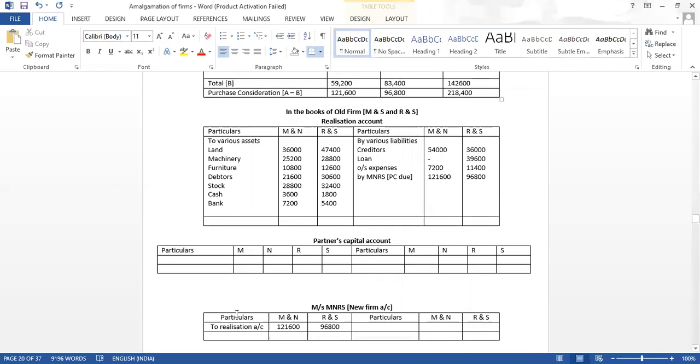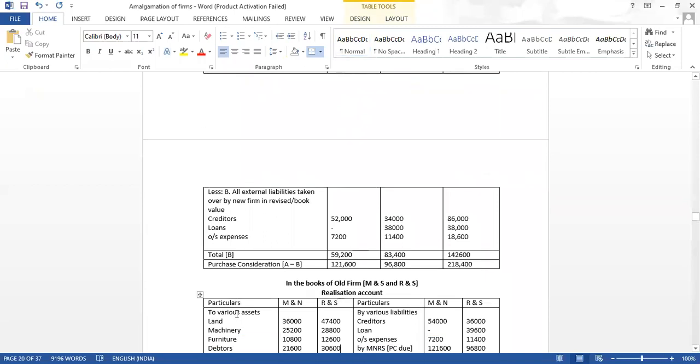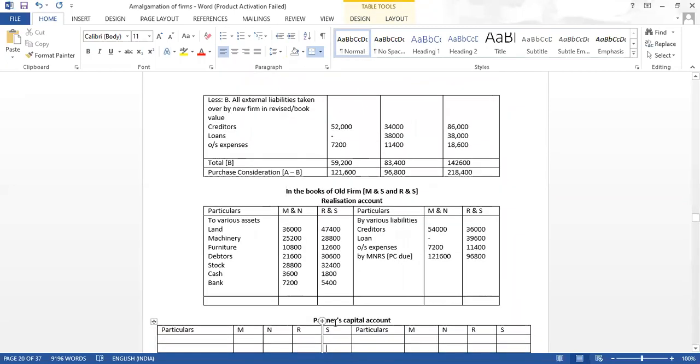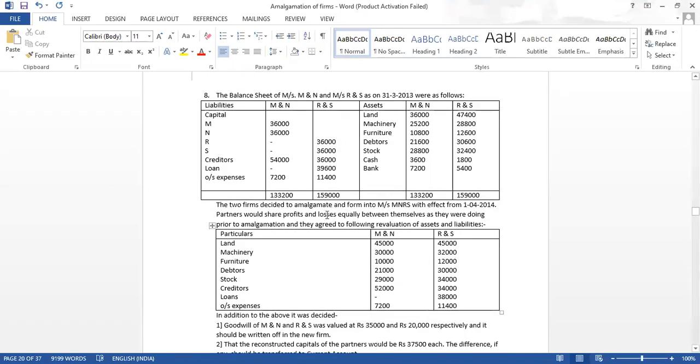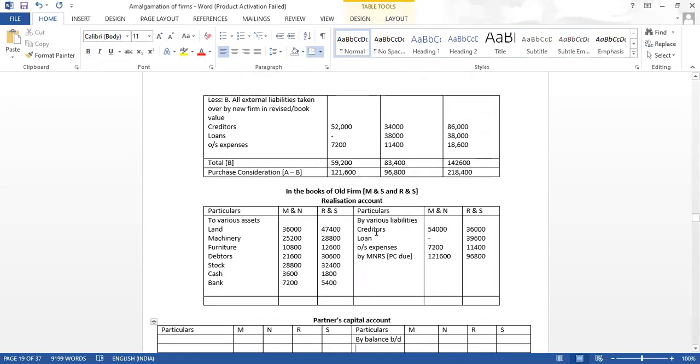Now we'll transfer the capital balances to the capital accounts. Because capital is a liability, it has a credit opening balance. What is the amount of capital? 36,000, in all four places. So we'll write it down. There are no reserves.